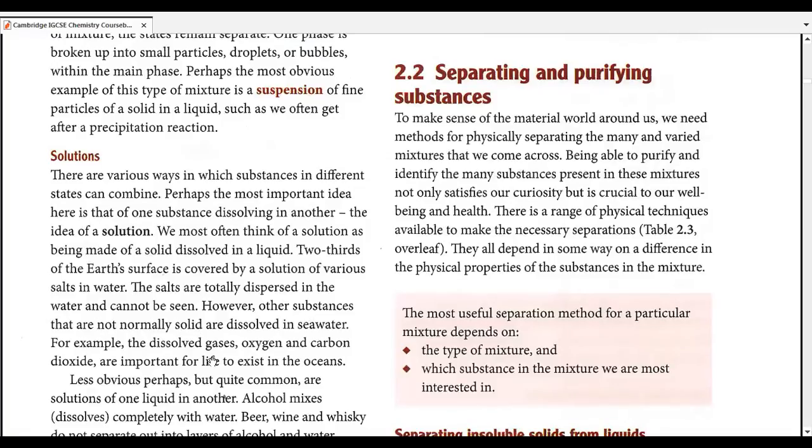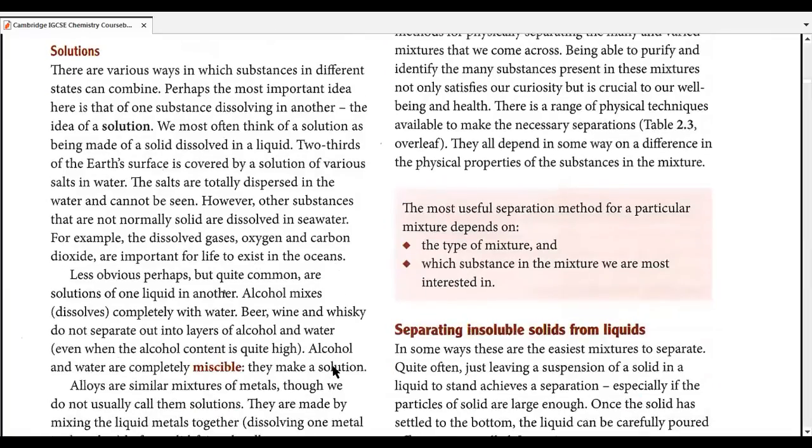However, other substances, not normally solid, are dissolved in seawater. For example, the dissolved gases, oxygen and carbon dioxide, are most important for life to exist in the oceans. So gases are also dissolved into water. That's another example of a solution.